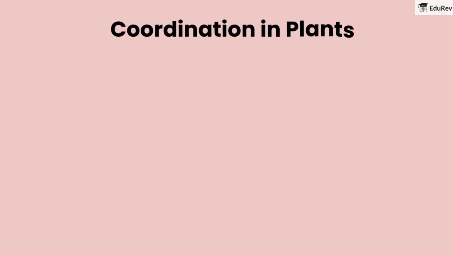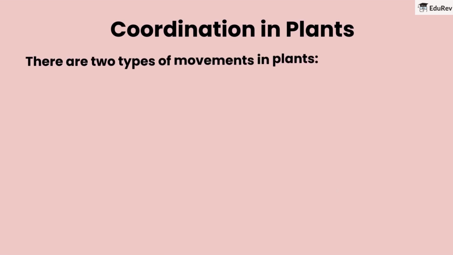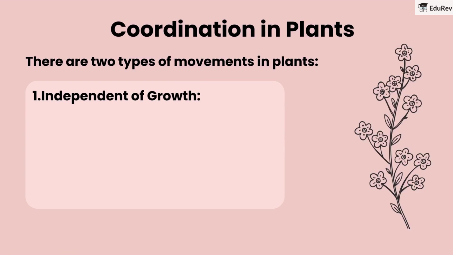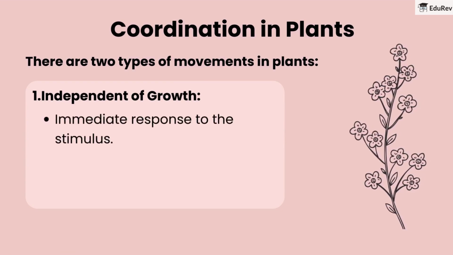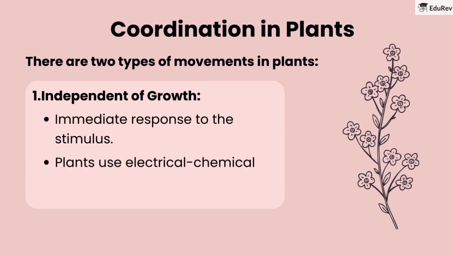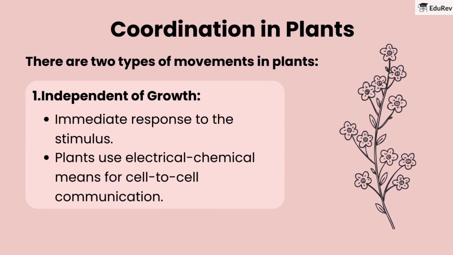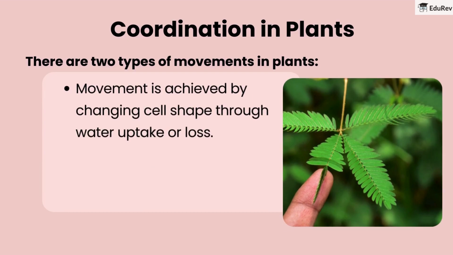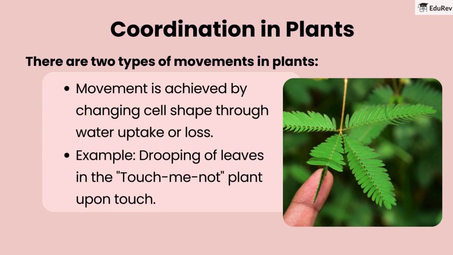Coordination in plants. There are two types of movements in plants. Independent of growth: immediate response to the stimulus. Plants use electrical chemical means for cell-to-cell communication. Movement is achieved by changing cell shape through water uptake or loss. Example: drooping of leaves in the touch-me-not plant upon touch.